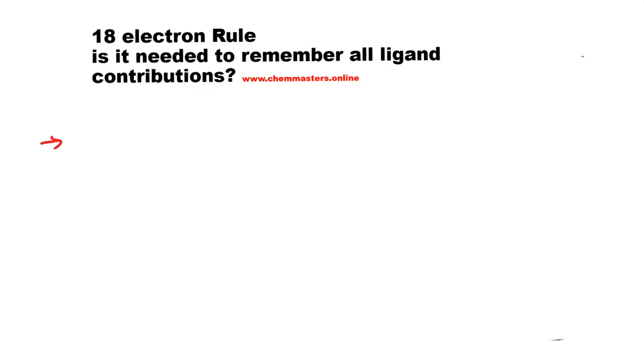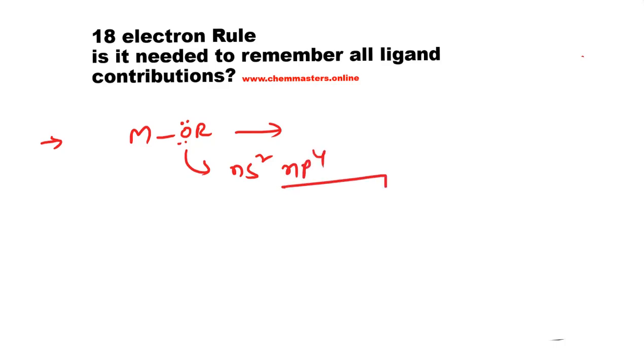Okay, now just look at the metal if connected with an alkoxy group. Just look at the oxygen. In this case, look at the valency electronic configuration of oxygen. Here ns2, np4. So 4 electrons are filled like this. In this, 1 electron is involved in making a sigma bond with the alkyl group. Then only 1 electron is there.